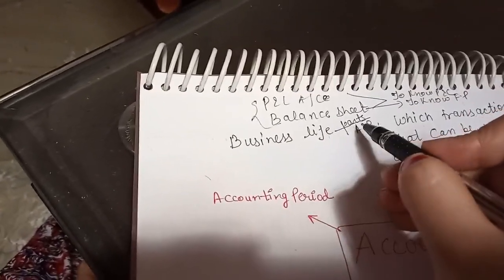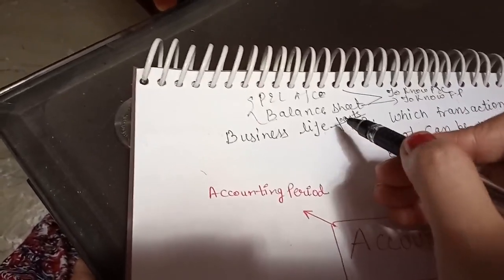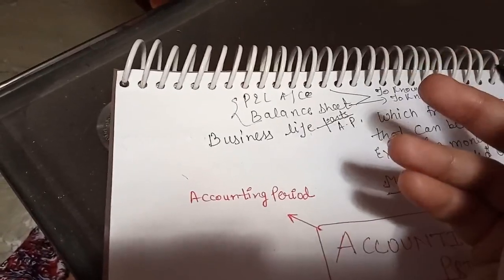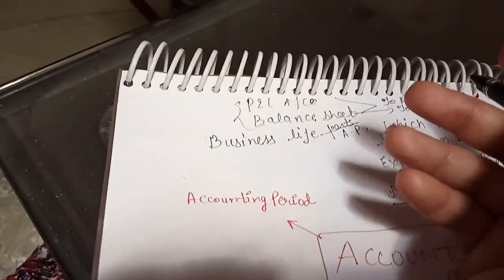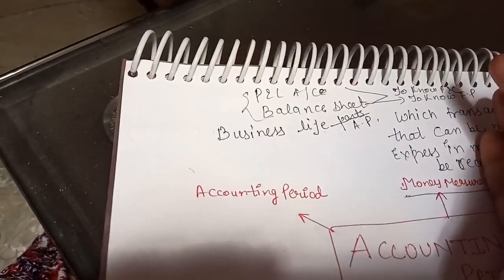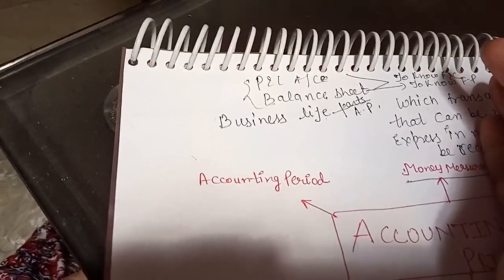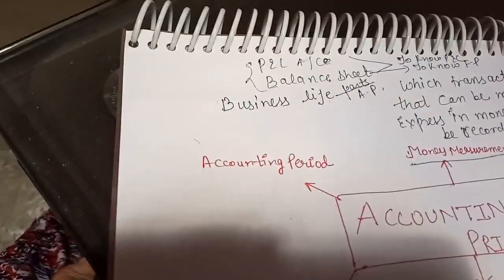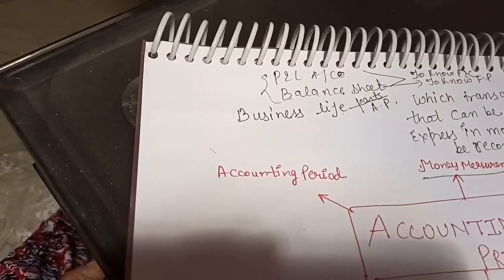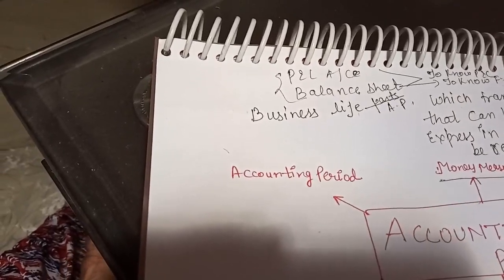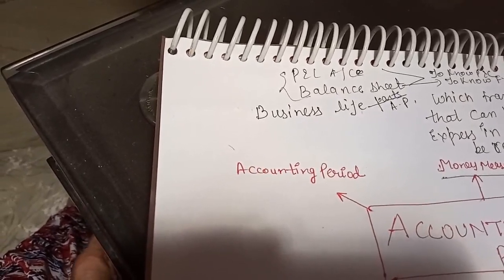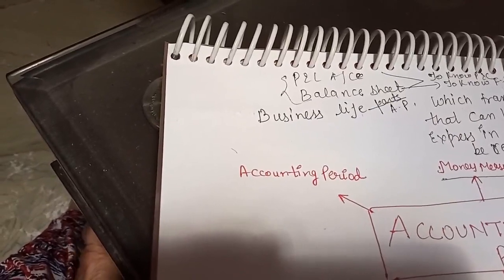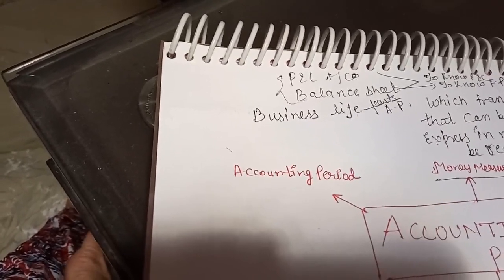And these parts you can do according to you, 1 year, that you will prepare these accounts after 1 year, or 6 months, but mainly these are for 1 year. So according to this principle, the whole life of the business is divided into parts, and these parts are known as accounting period.